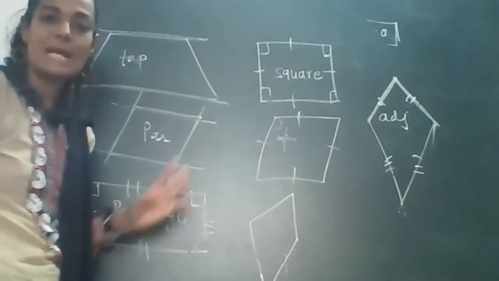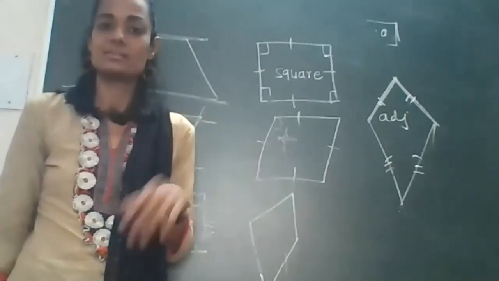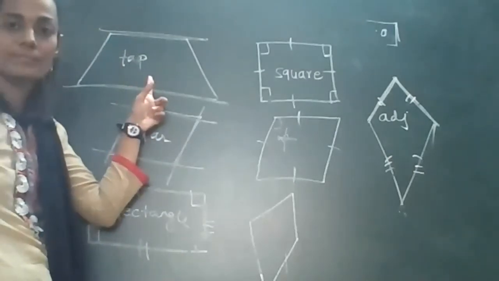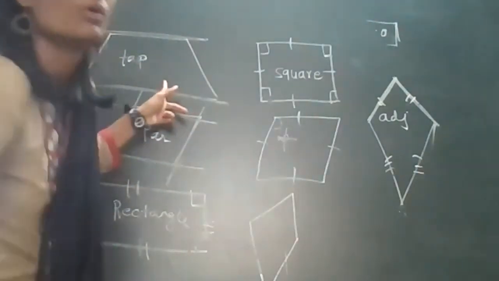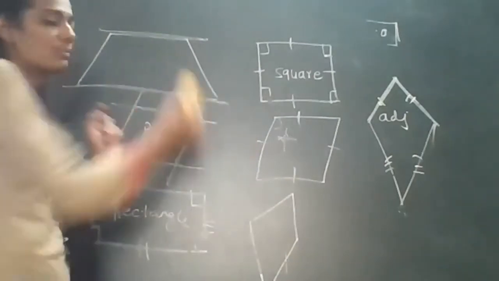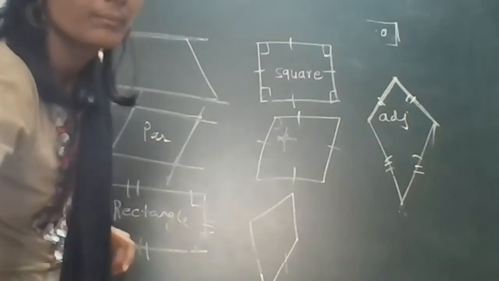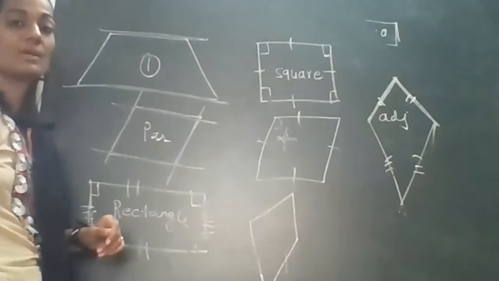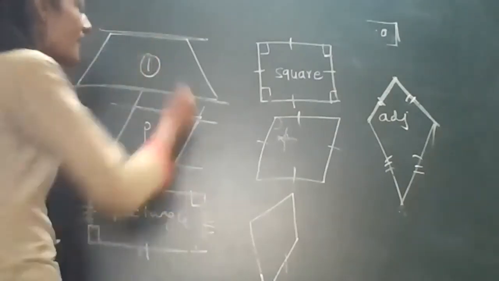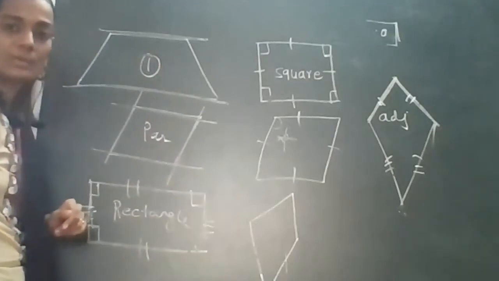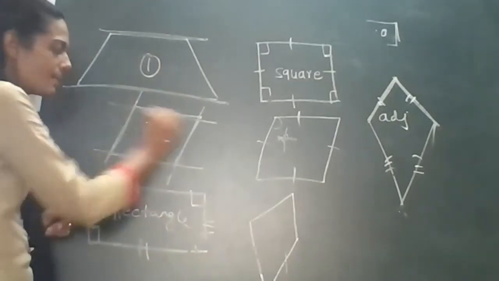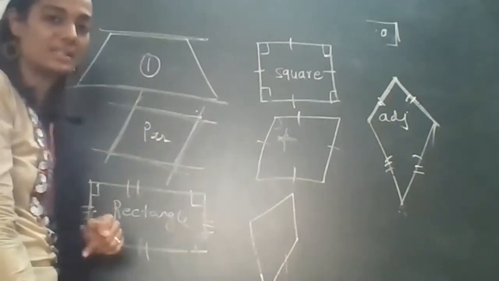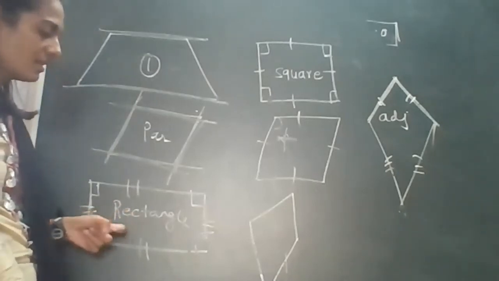Have you understood all the types of quadrilaterals? Yes, ma'am. Okay, so let us revise one more time. Trapezium: what is the property of a trapezium? Only one pair of opposite sides is parallel, not equal. Second is the parallelogram: all the opposite sides are parallel to each other. Next one is the rectangle.